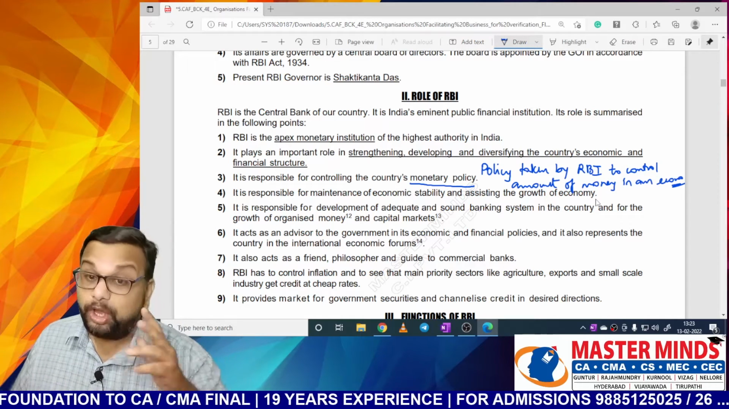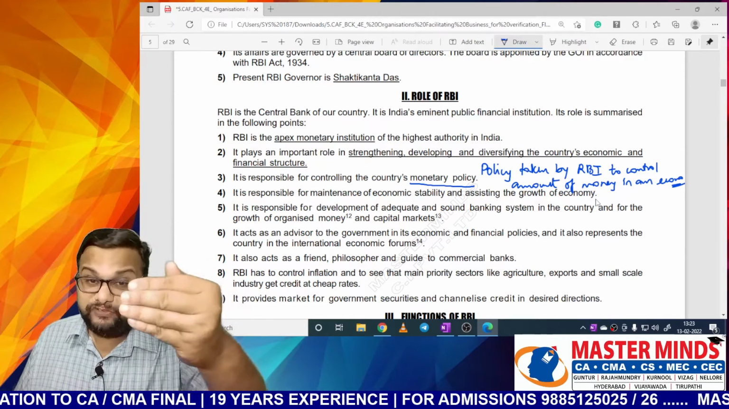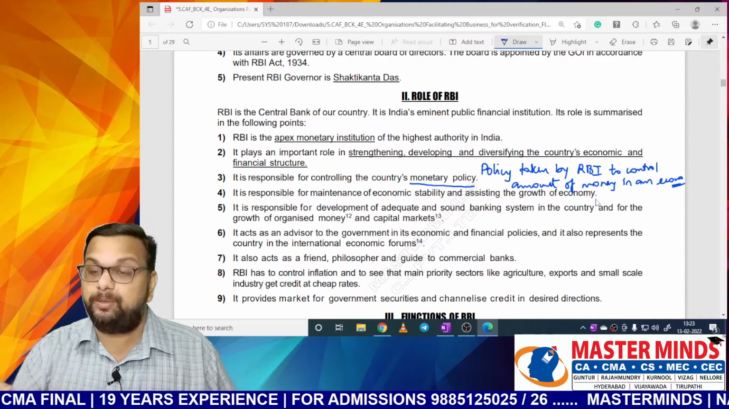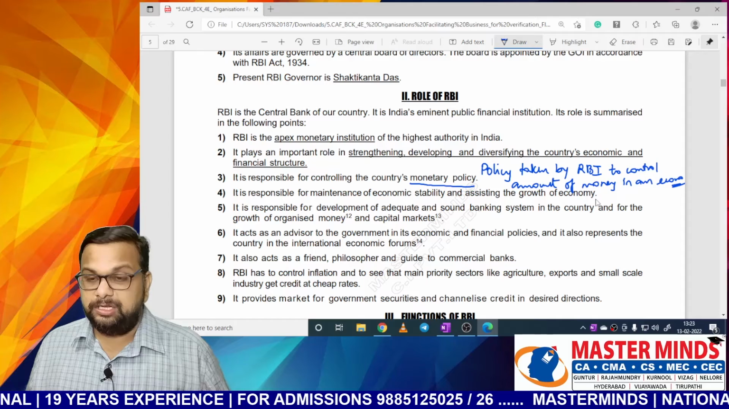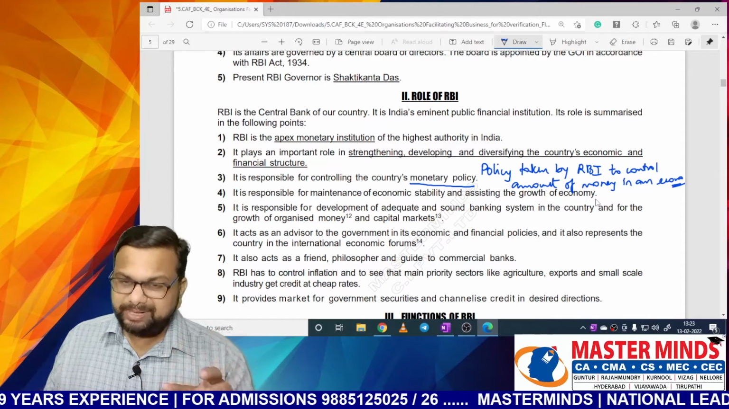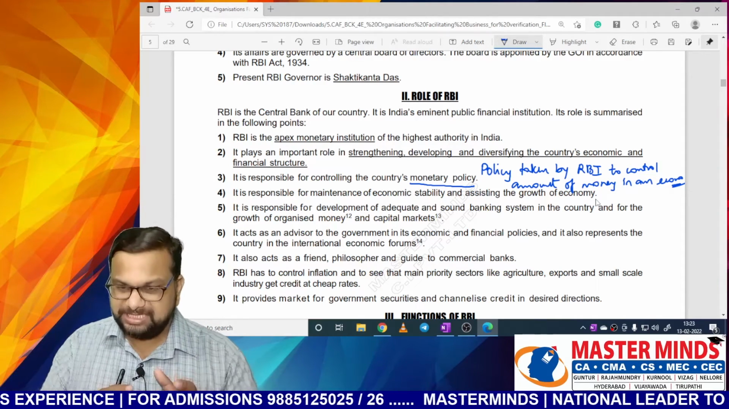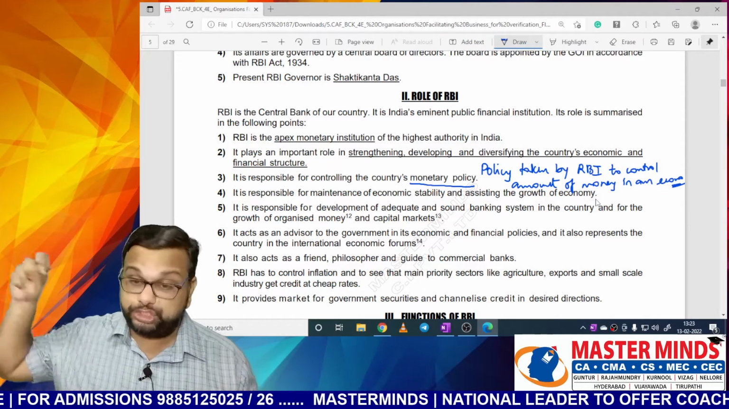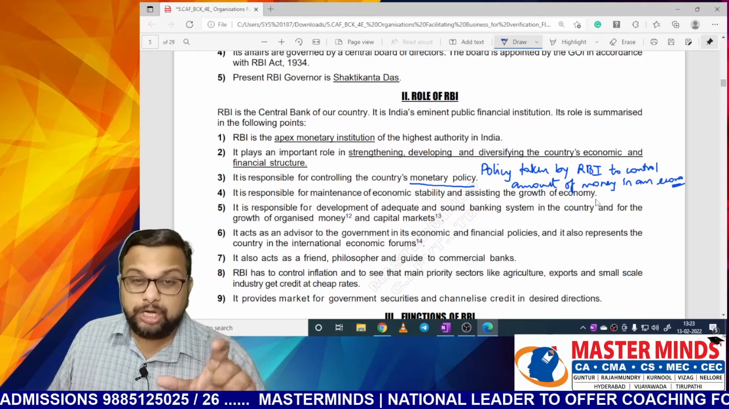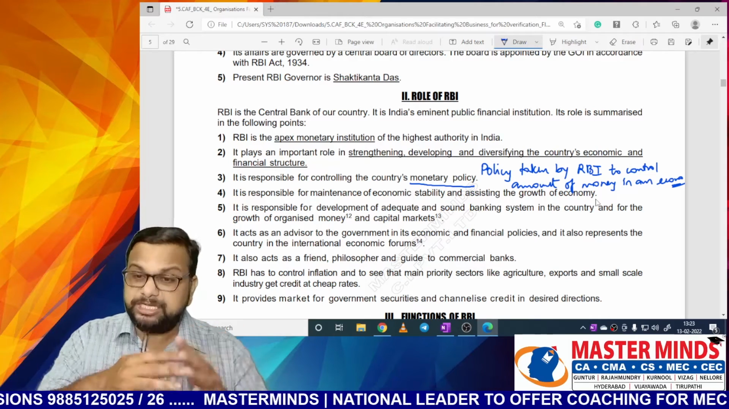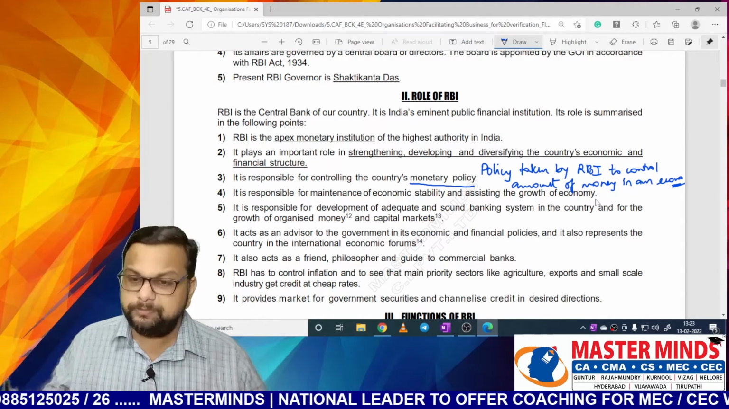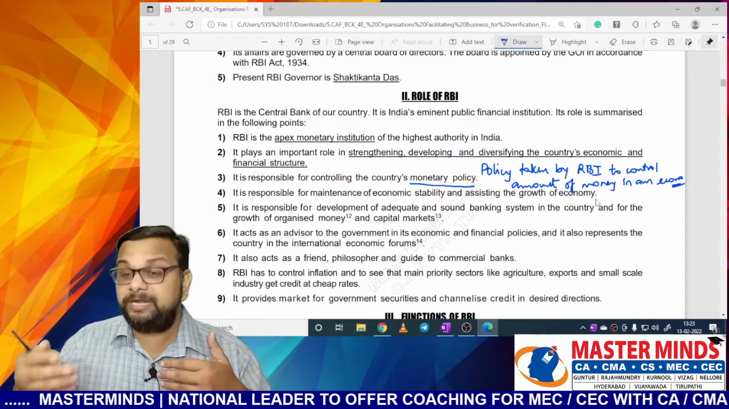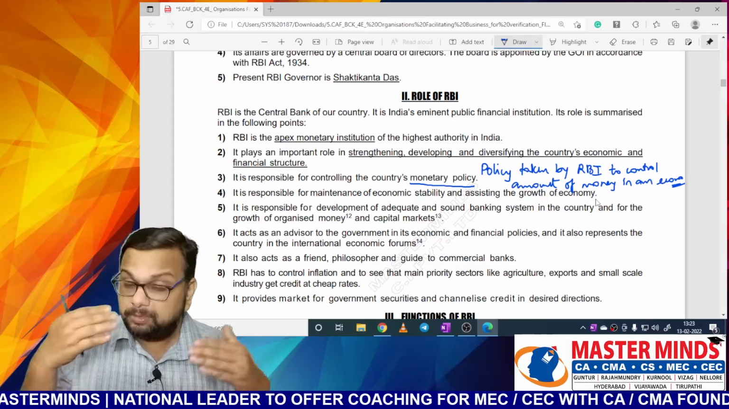And what is policy? Set of rules and regulations to be implemented to achieve an objective. So policy is nothing but a set of rules and regulations. It consists of all the rules and regulations and all the techniques that can be used to achieve an objective. So when the RBI wants to control the amount of money in an economy, it has to frame a set of rules and regulations, a set of instruments that are to be used. So RBI has to clearly mention when this instrument has to be used, when these rules and regulations are to be implemented.